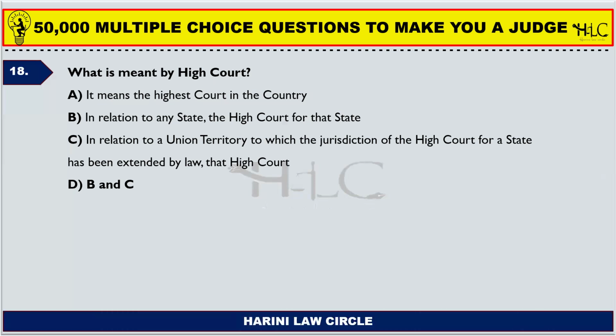What is meant by High Court? It means the highest court in the country in relation to any state, the High Court for that state, and in relation to the union territory to which the jurisdiction of the High Court for a state has been extended by law, that High Court. See, High Court does not mean the highest court of the country. Supreme Court means the highest court of the country. You eliminate A, B and C are right.